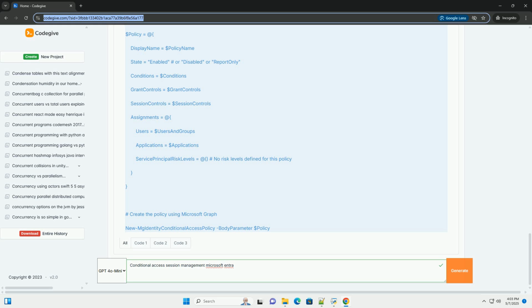2. Protecting uploaded data with Azure Information Protection. Scenario: you want to ensure that any files uploaded to SharePoint Online are automatically protected with Azure Information Protection labels. Configuration: